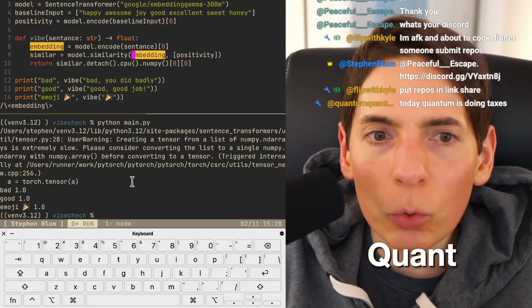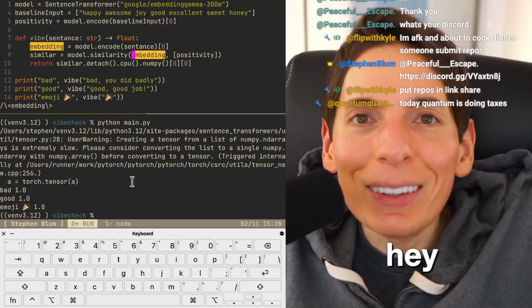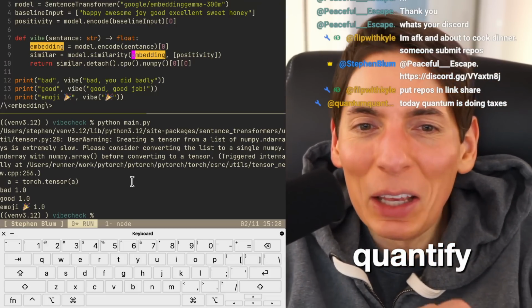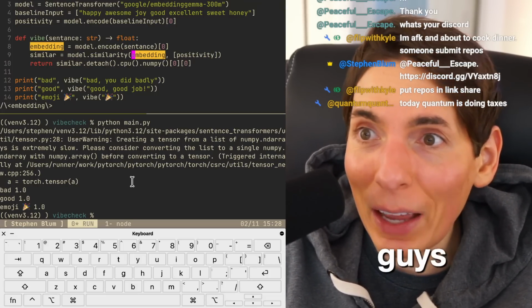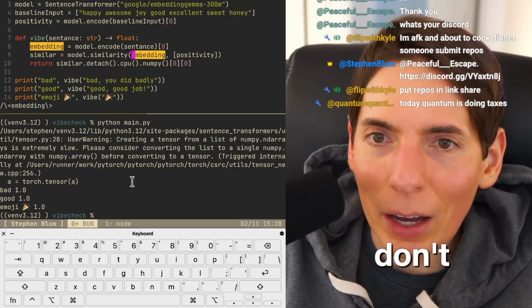Today, Quantum is doing taxes. Oh, hey, Quantum. Good to see you, Quantify Quantum. I'm reading your own message there. Taxes is the time. Taxes, you guys. It is tax season. I don't want to.